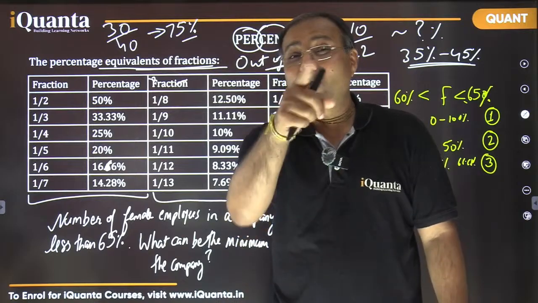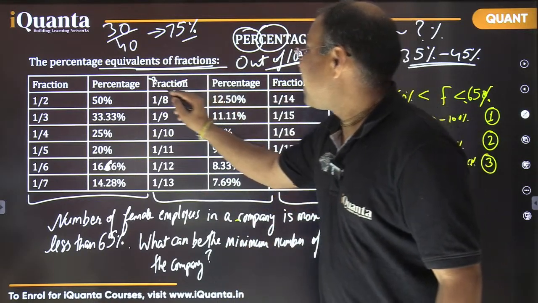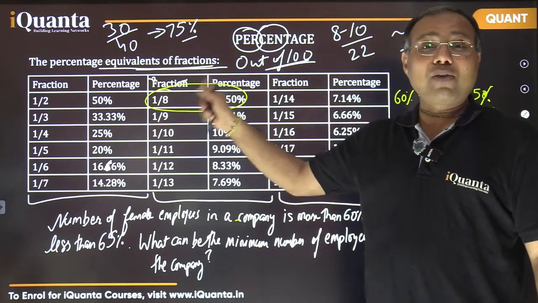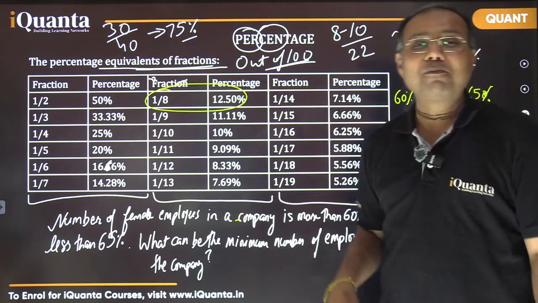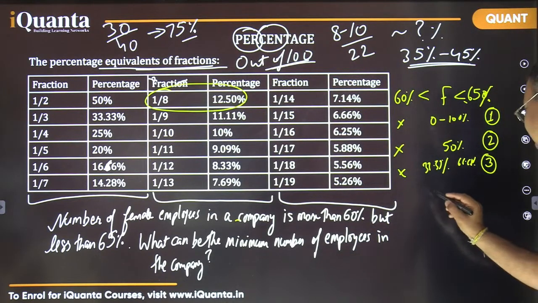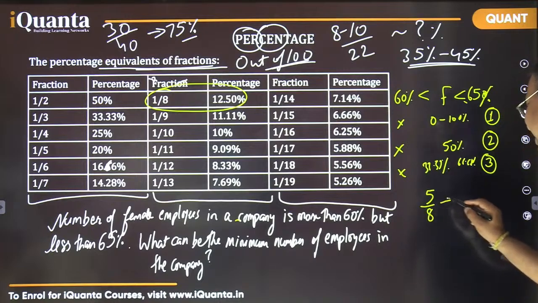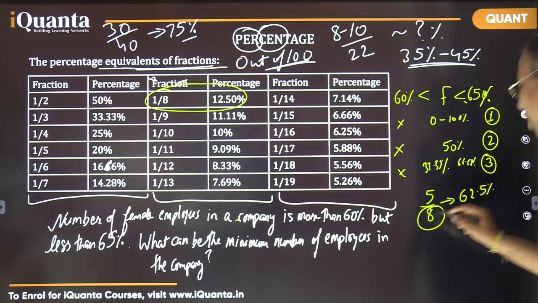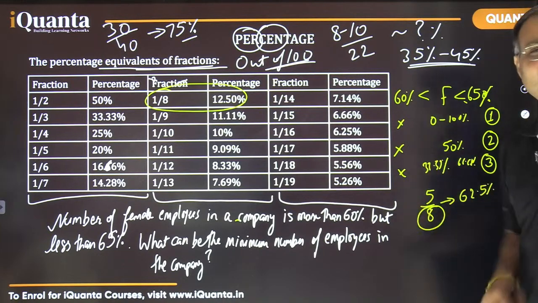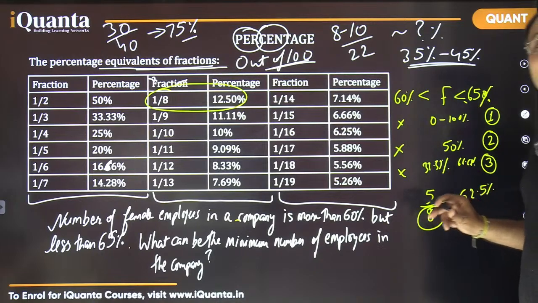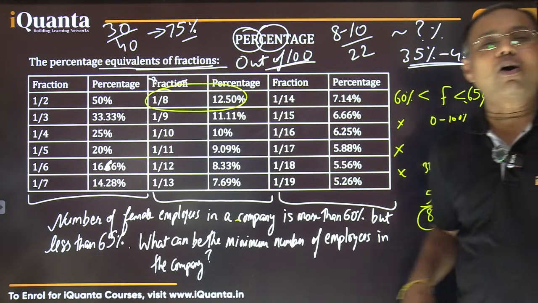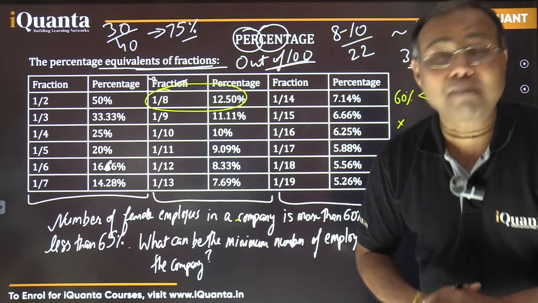And in this 8, if there are 8 employees, so 12.5 into 5, you know how much it is? It is 62.5%. So that is the minimum value here. So there are total 8 employees, out of which 5 are females, because 5 times 12.5 is 62.5%. So 5 by 8 is 62.5%, which means total 8 employees, out of which 5 are females and 3 are males, and that's how the number of female employees is more than 60% but less than 65%. So that is the minimum number of total employees possible in the company.